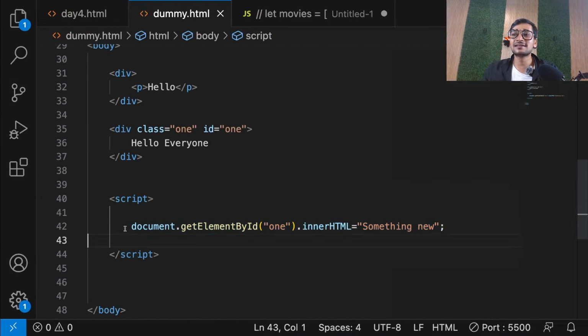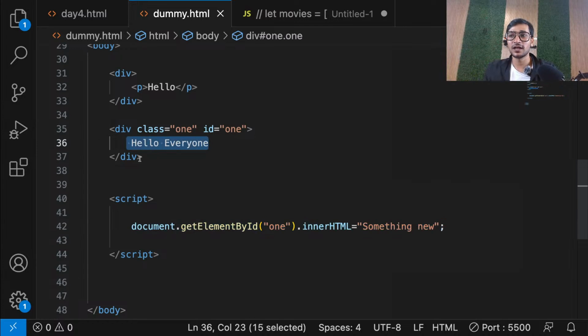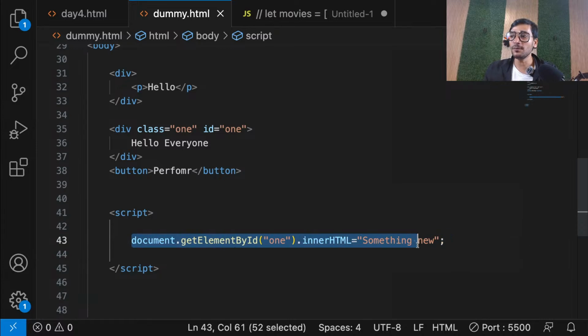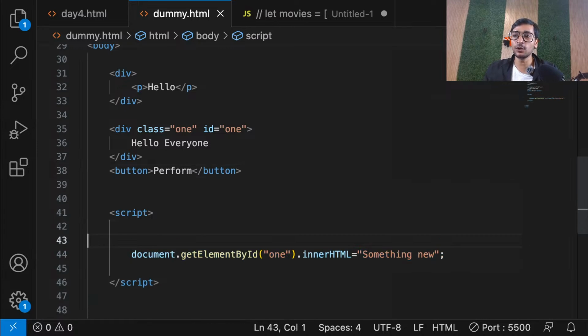Because right now this JavaScript code is executing as soon as my page loads. And that's why I can't see this hello everyone. So let's do one thing. Let's create a button. So instead of directly letting this code perform, we can create a button and put this code in a function. Let's call it doSomething.